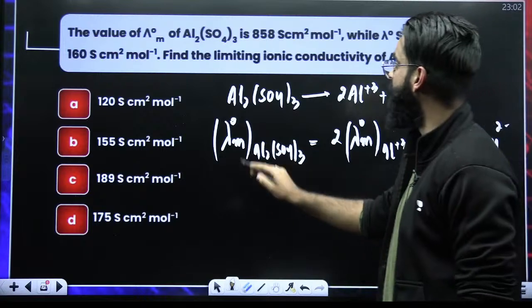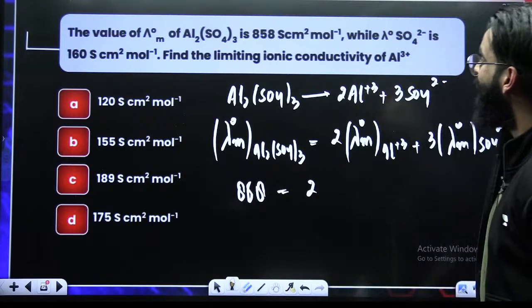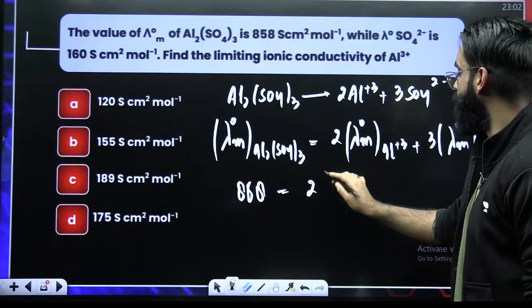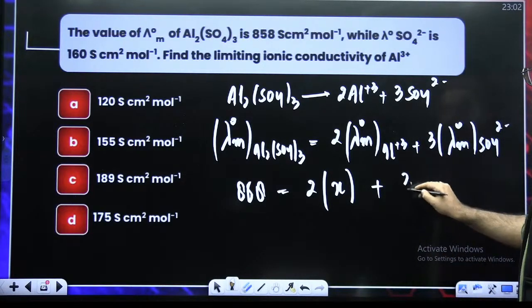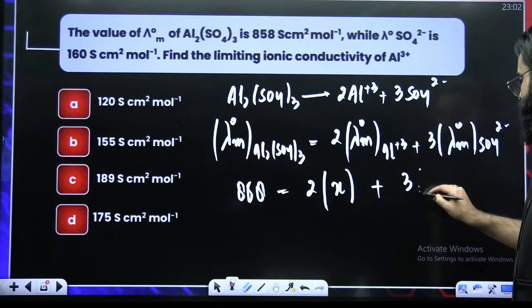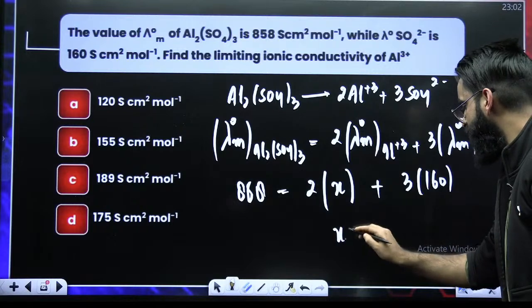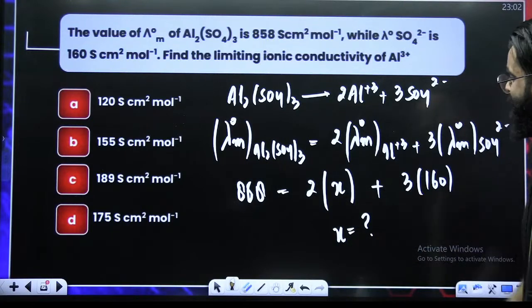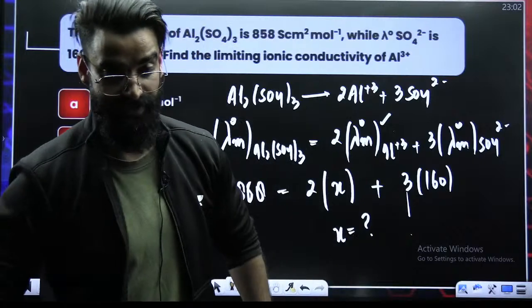In the question, 858 is equal to 2 multiplied by lambda naught m of Al tri positive, which needs to be calculated. Let this be x, plus 3 times lambda naught of SO4 di negative, which is given as 160. Just one equation. Solve this equation, get the value of x. And x is the molar conductivity at infinite dilution for Al tri positive.